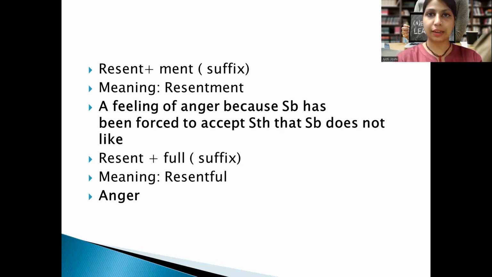I will oppose that thing. I start shouting, or I will have aggressiveness in my behavior. That particular situation is called resentment. Now, if I show resentment, then I myself as a personality become resentful.